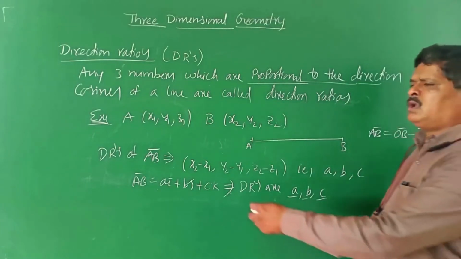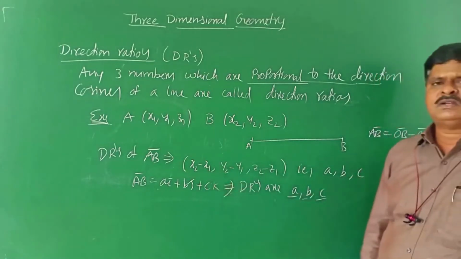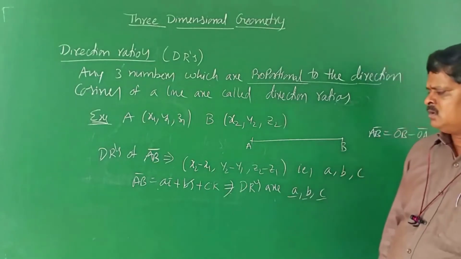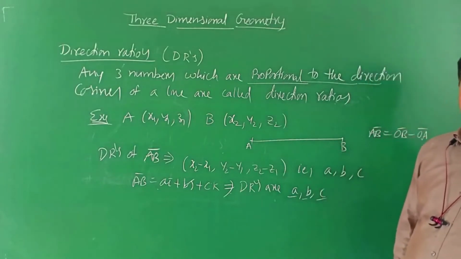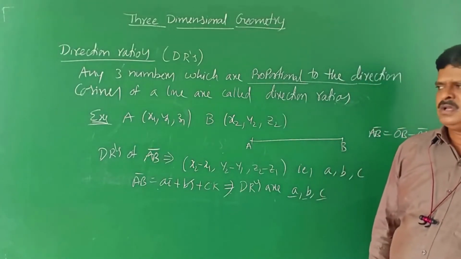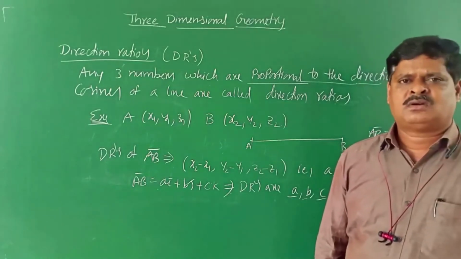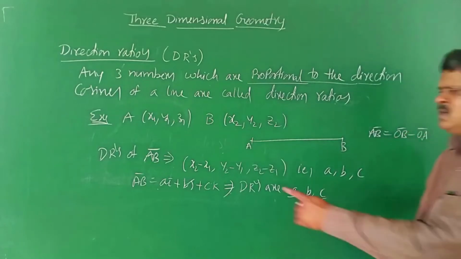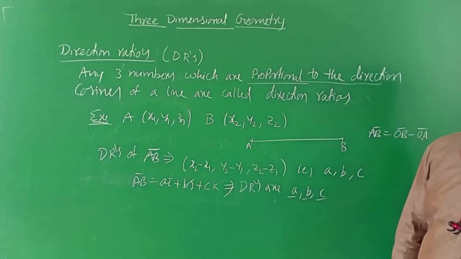That is the reason we usually write x2 minus x1, y2 minus y1, z2 minus z1. Even x1 minus x2, y1 minus y2, z1 minus z2 works. Sir, what is the difference? The only difference is proportional values, that's all. Anyhow, direction ratios are scalars, a scalar quantity, so we can take either, no issue. Usually this is the formula: x2 minus x1, y2 minus y1 and z2 minus z1.